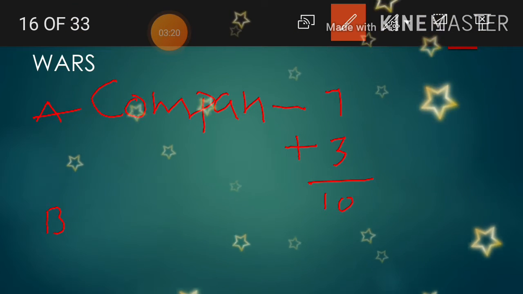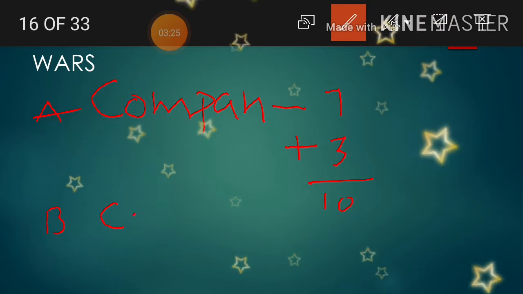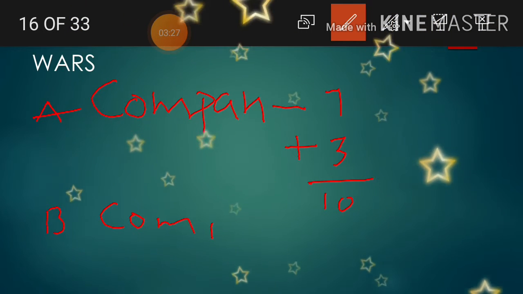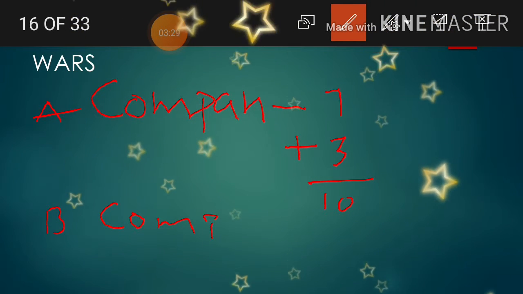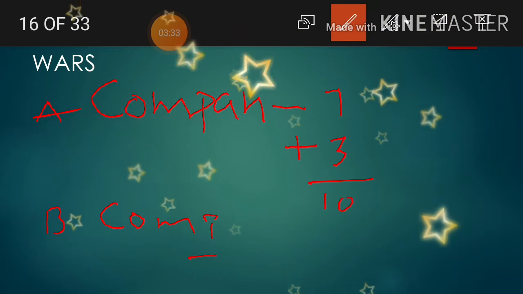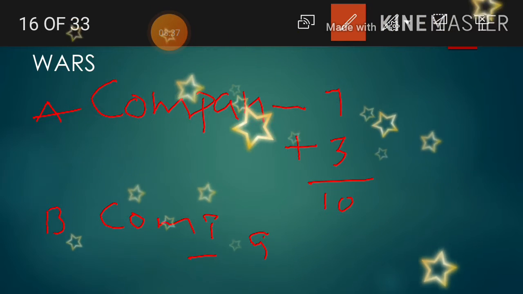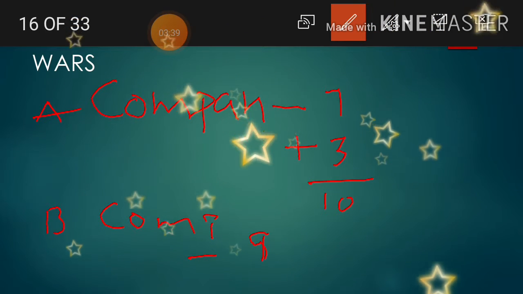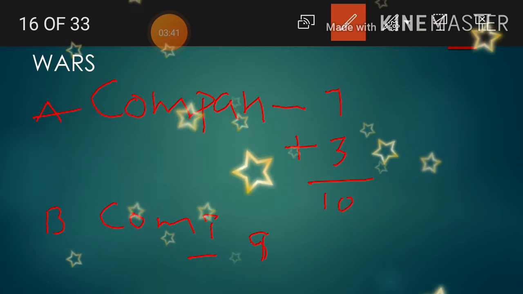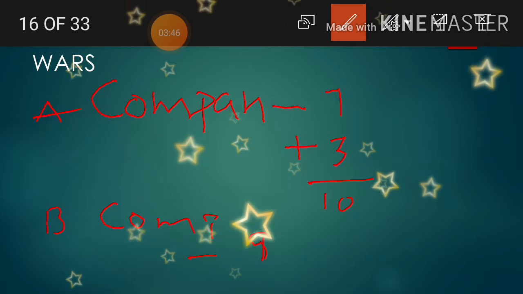Company B is also ready to sell the same pen, but they are ready to sell at 9 rupees only. In those days technology flourished and grew, so a number of companies came to produce the goods.